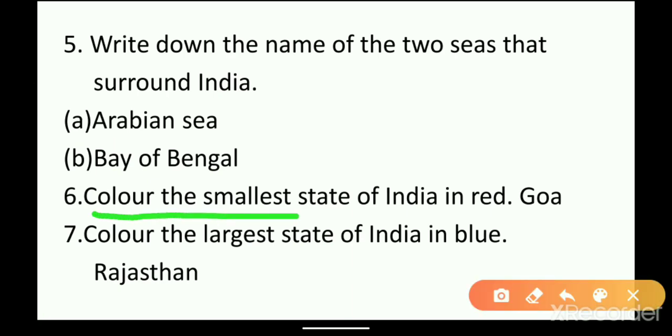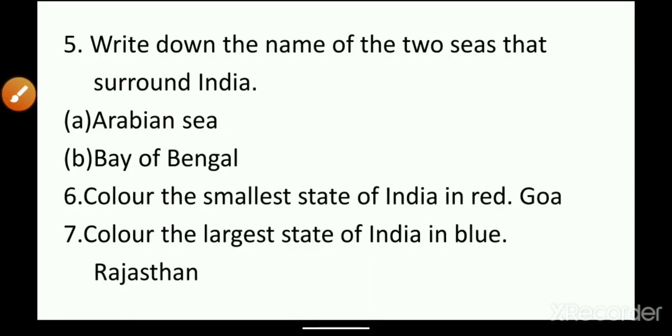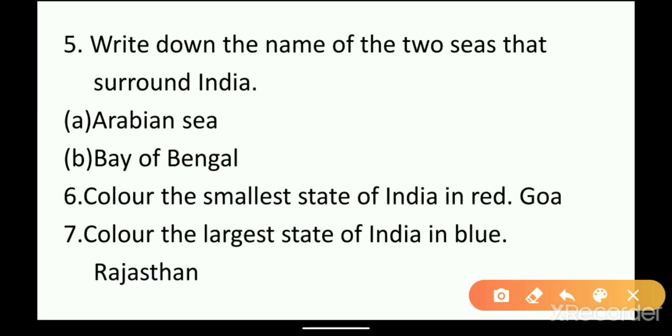Color the smallest state of India in red. You have to see the map and color the smallest state of India in red. So let us see which is the smallest state here. See, you can see Goa. This is the smallest state. So what you have to do? You have to color this state with red color. Then you have to write it over here, so it will be easy for you. Then next,